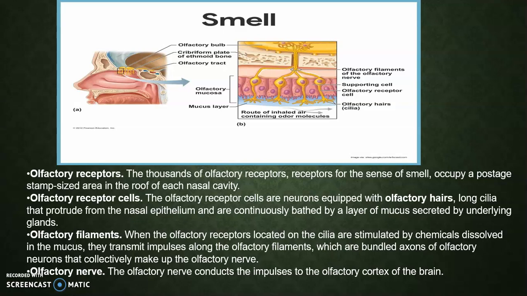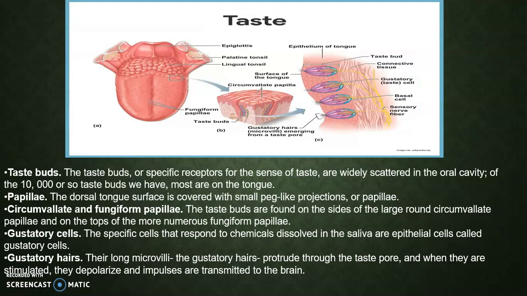Olfactory filaments. When the olfactory receptors located on the cilia are stimulated by chemicals dissolved in the mucus, they transmit impulses along the olfactory filaments, which are bundled axons of olfactory neurons that collectively make up the olfactory nerve. Olfactory nerve. The olfactory nerve conducts the impulses to the olfactory cortex of the brain.